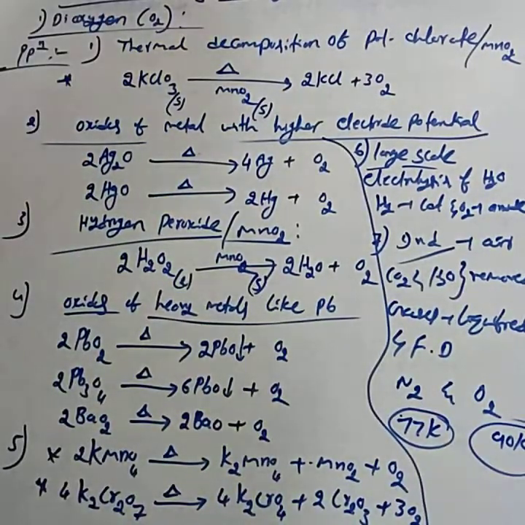This is about the preparation of dioxygen. You note this down, you get 1 mark. They can ask you to complete the equations, so these are all important. You have to practice the reactions. These are the methods of preparation. Next, we can study the properties.